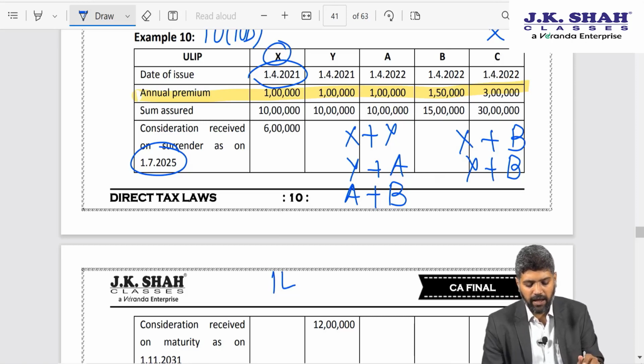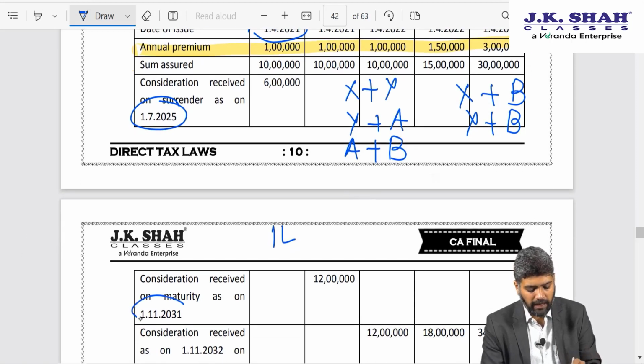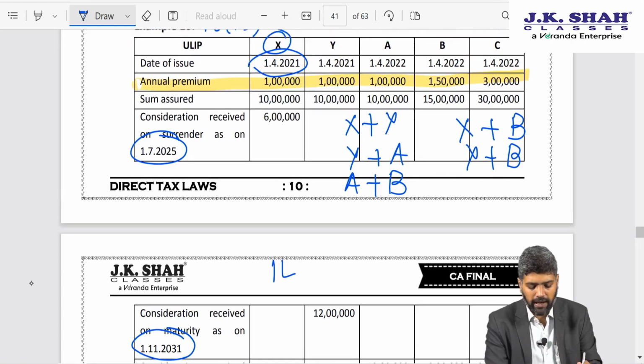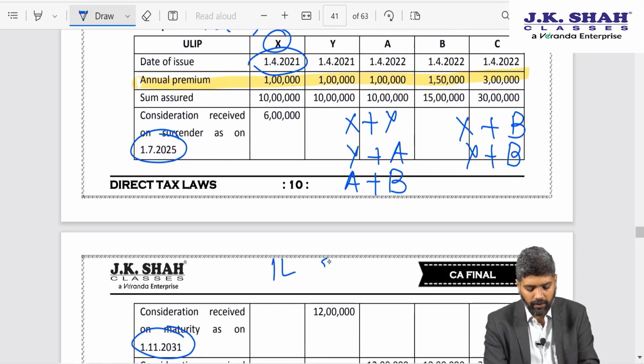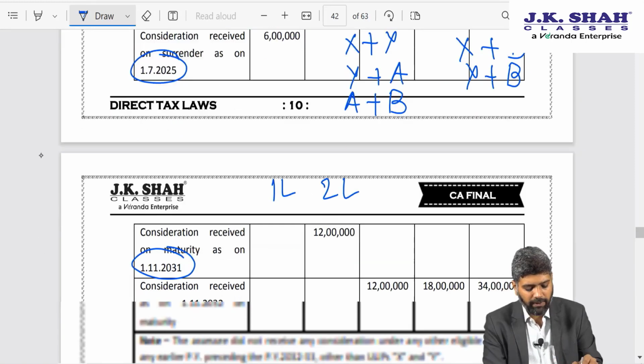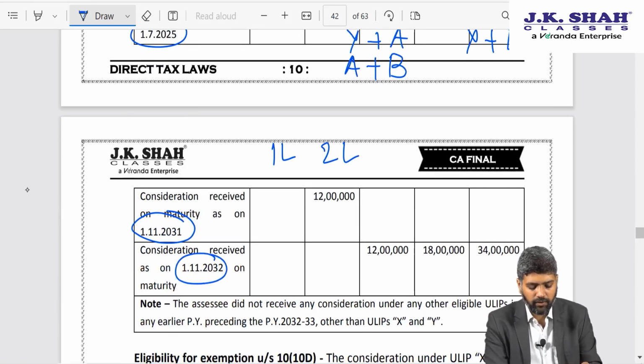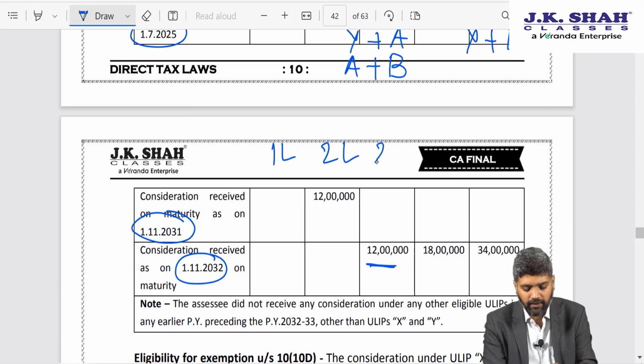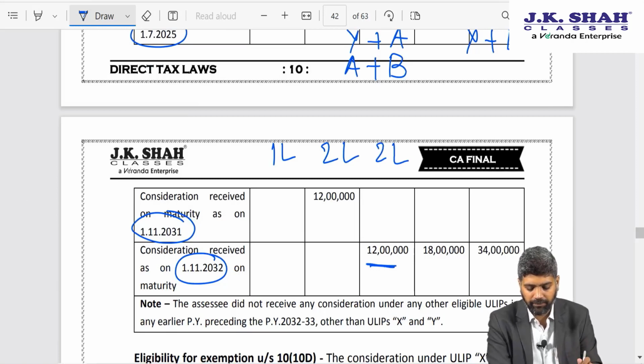Policy Y, I have contributed 1 lakh for a period of 10 years and then received 12 lakh rupees, so that is 2 lakh worth of gain. Policy A, I again contributed 1 lakh premium for a period of 10 years, so that is 10 lakhs, I received 12 lakhs, so that is 2 lakhs worth of gain.